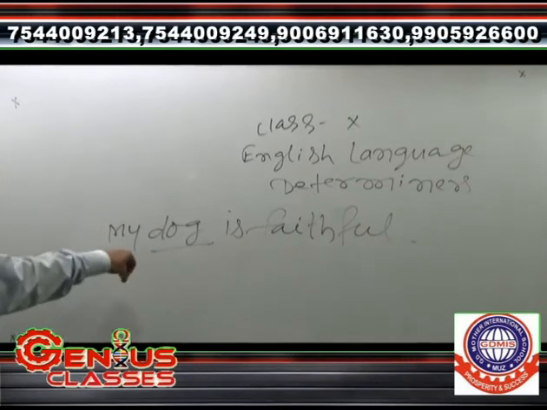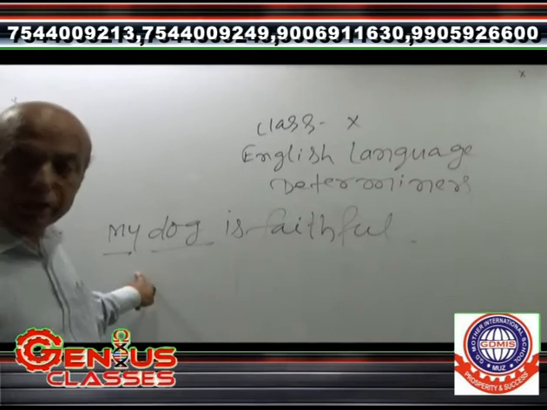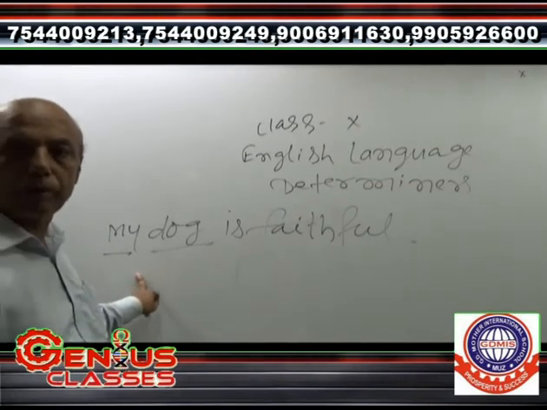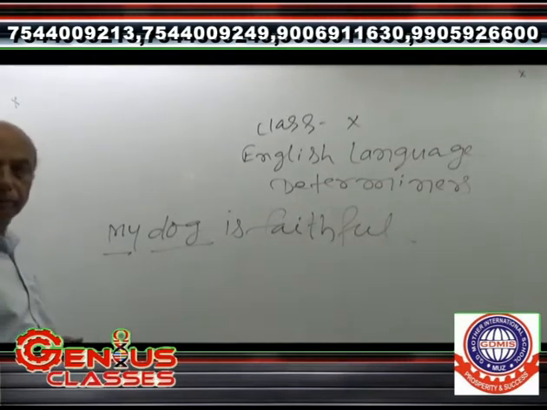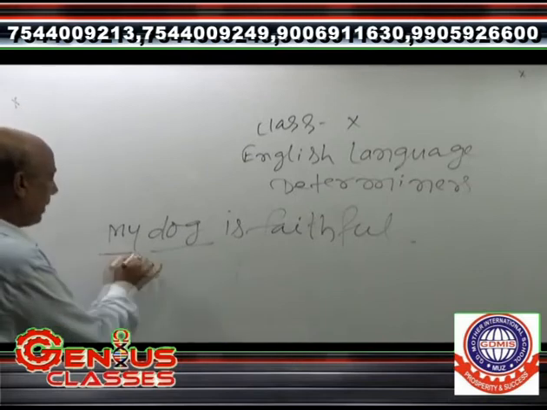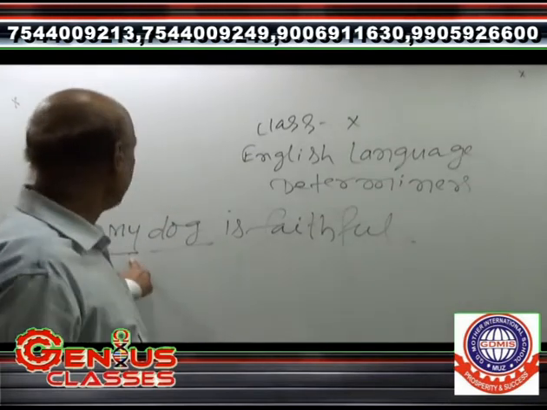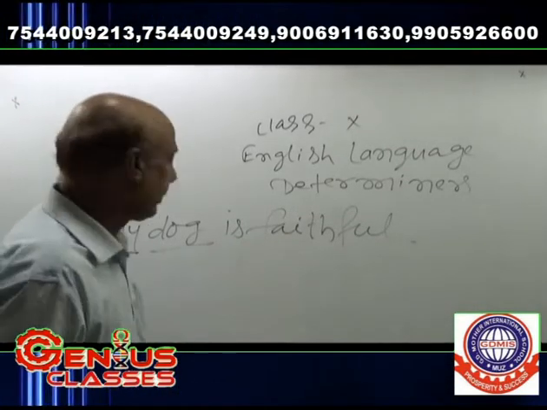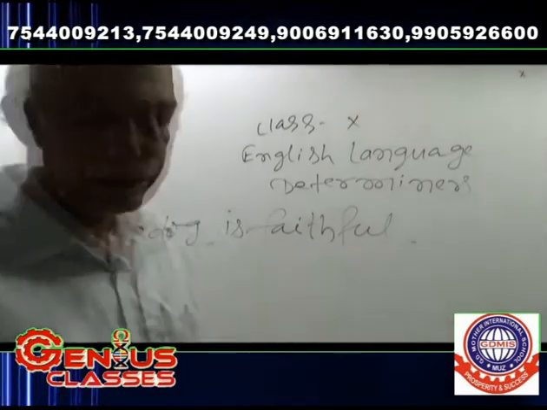So here my has been used before dog. It shows a sense of possession. Which dog? My dog. This dog belongs to whom? It belongs to the person who has been used in the form of my. So here my is a possessive determiner.